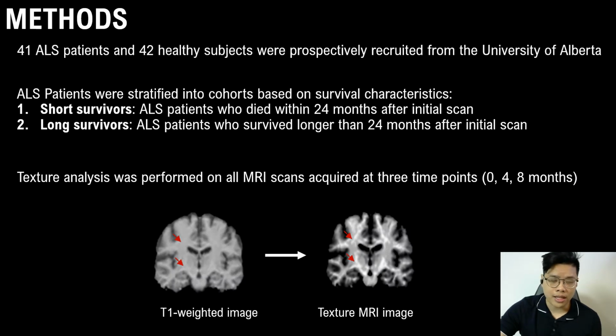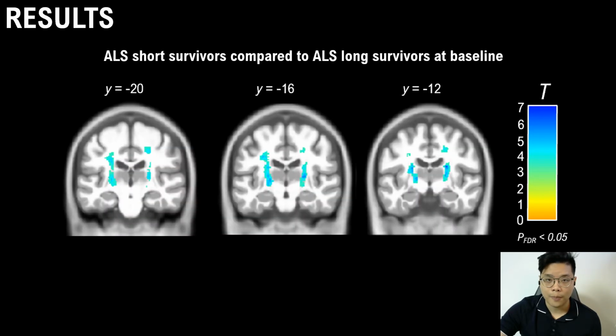For the purpose of this study, 41 ALS patients and 42 healthy participants were recruited. ALS patients were further stratified based off their survival characteristics, so whether they survived less than or greater than 24 months. All participants were scanned at 3 different time points to allow for longitudinal analyses. Texture analysis was performed for all subjects.